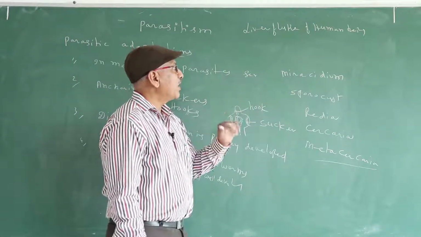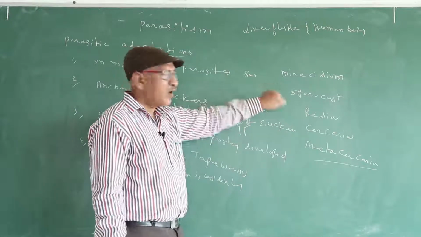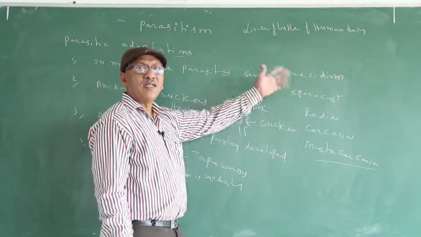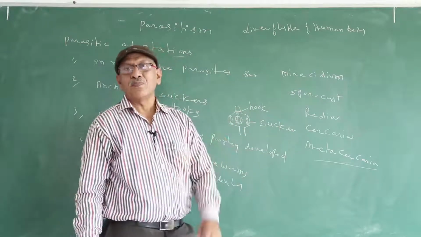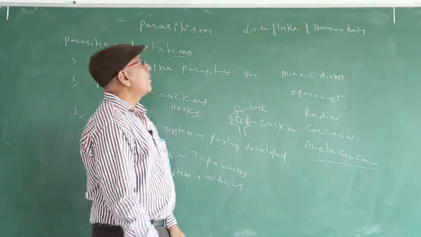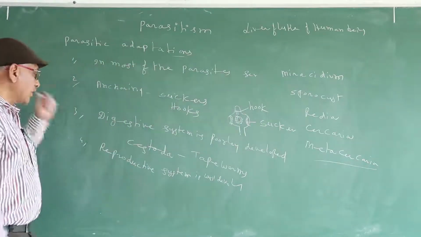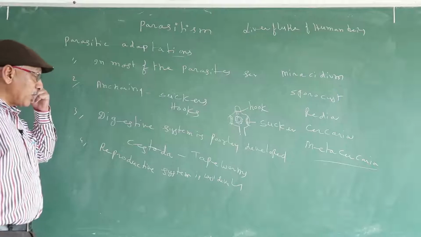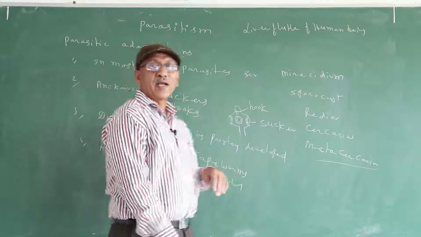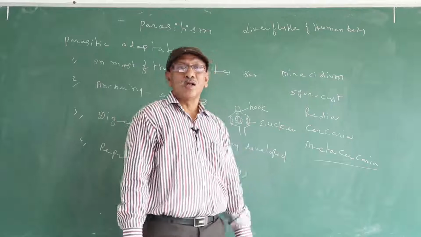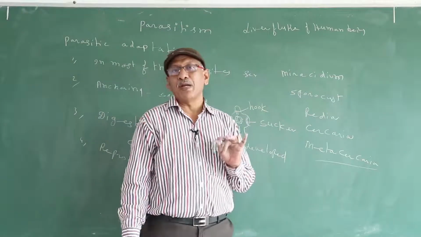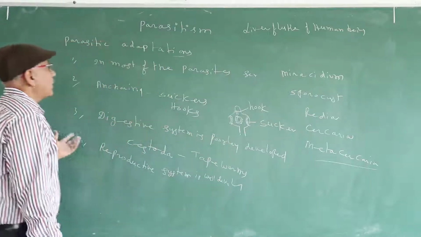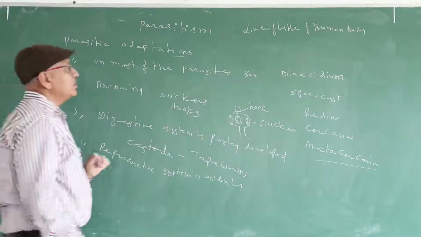So, in order to eradicate, we should eradicate all larval stages and all intermediate hosts. So, the life cycle of parasites is complicated. So, in this manner, the reproductive system is well developed. Parasites complete their life cycle in more than one host and several larval stages are seen in their development. So, these are some parasitic adaptations.